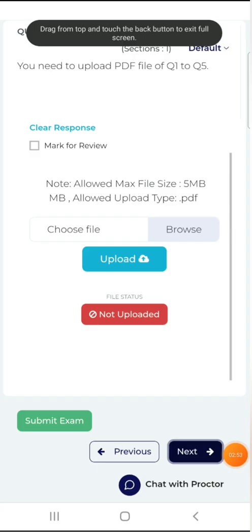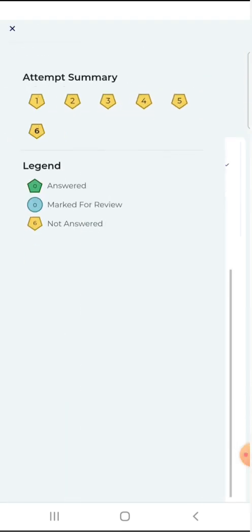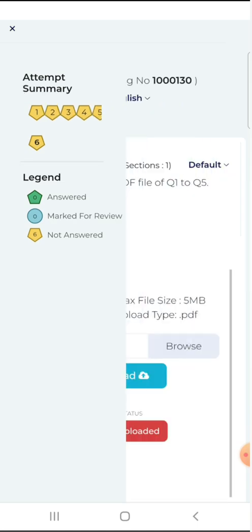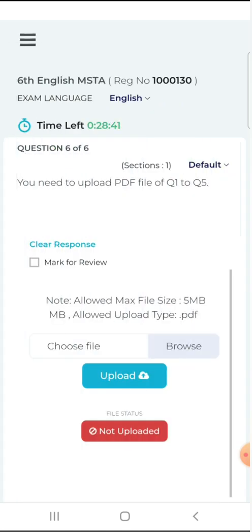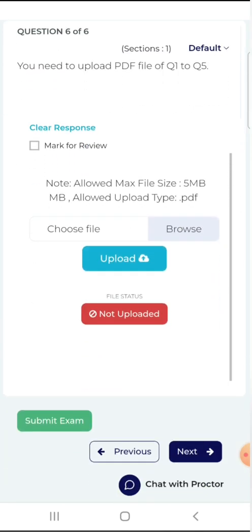One more thing you have to remember: after completing the first experiment, you have to show your answer sheet in your video. Here we can't show it because it is a screen recording. Now, after completing the 5th experiment, if you click on the next button, question number 6 will appear. Now you have to hold your mobile in your hand to take photos and upload. This 6th question doesn't become green. No question becomes green. Don't worry, because we are uploading the PDF of 5 pages in question number 6. So we need only 1 of 6 questions answered.